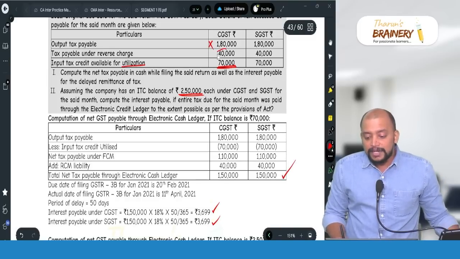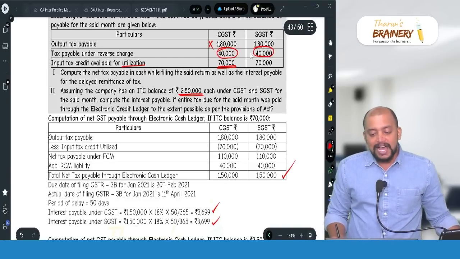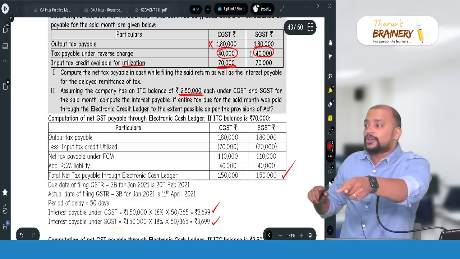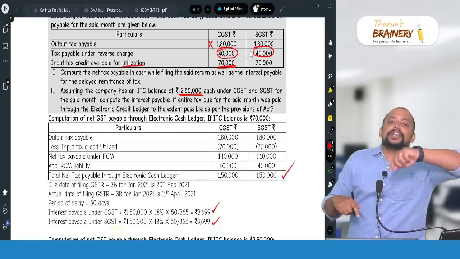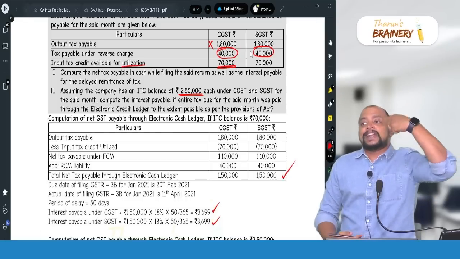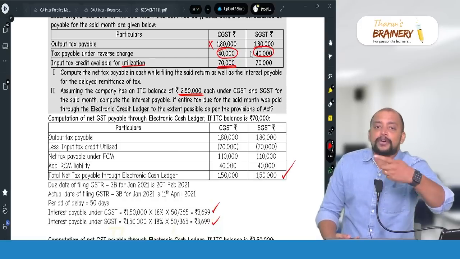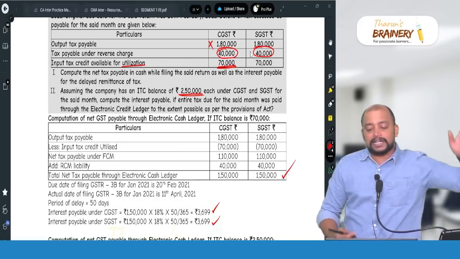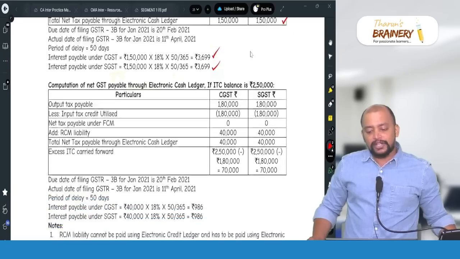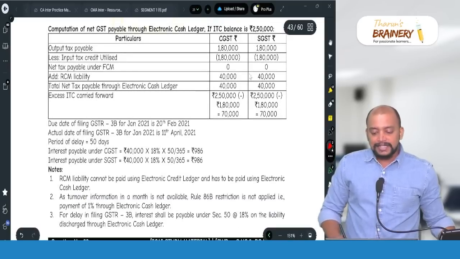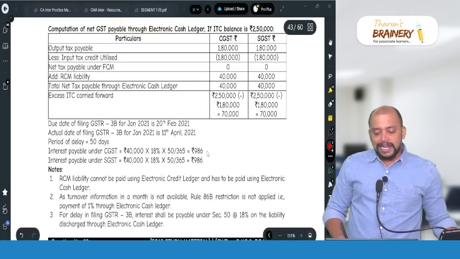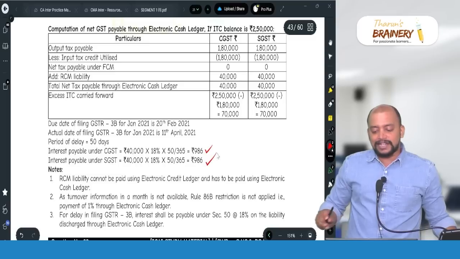But RCM liability has to be paid by cash only. So interest is computed only on 40,000, because the net liability means that much amount we pay through cash ledger, that is 40,000. So on 40,000 we need to compute the interest the same way. For 50 days, 986 rupees.